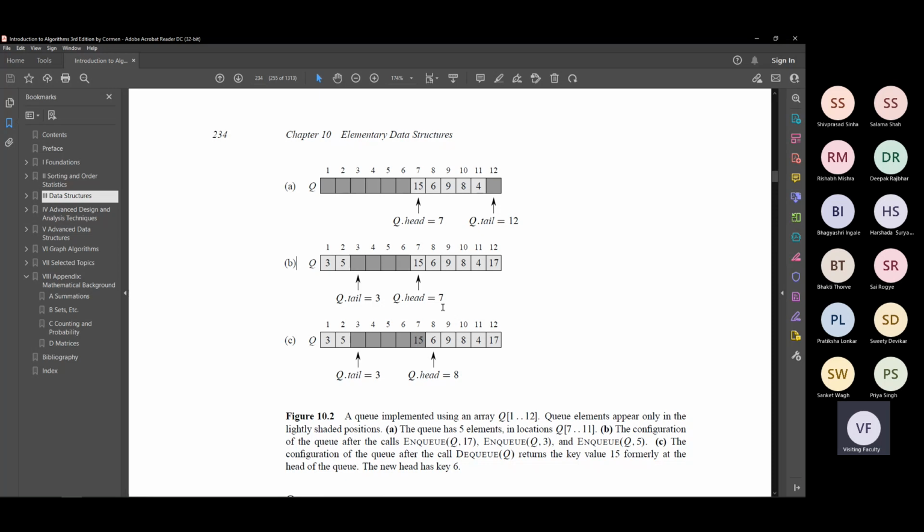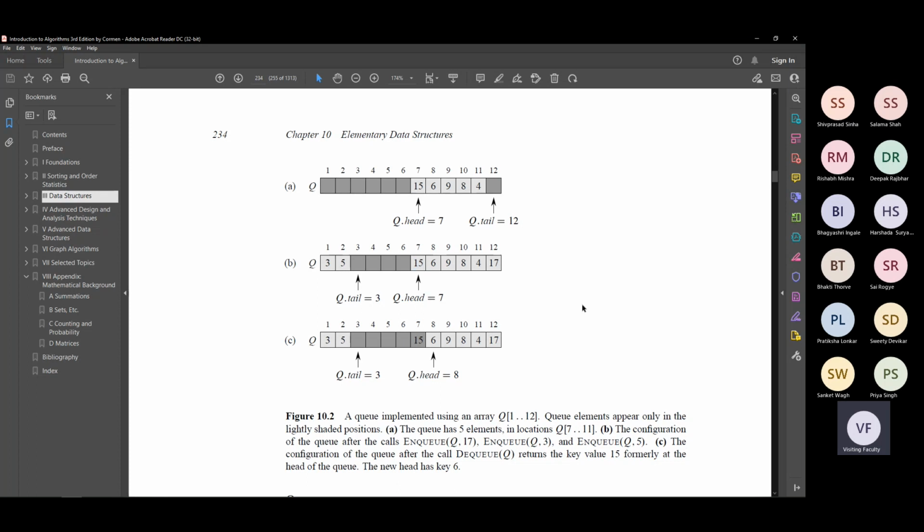Right. So look at this. So now q dot head is 7, the value at the top is 15. So you remove this element, but removing once again does not mean you have to erase something. You just have to reassign the pointer. But the queue has grown this way, right? 7, 8, 9, 10, 11, 12, and 1, 2. That is the way in which the index of the queue has grown, right? So the top is 15.